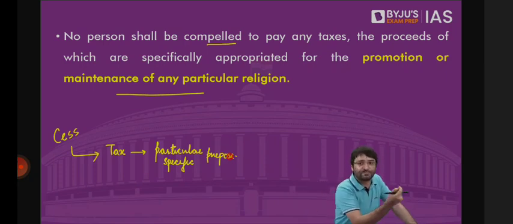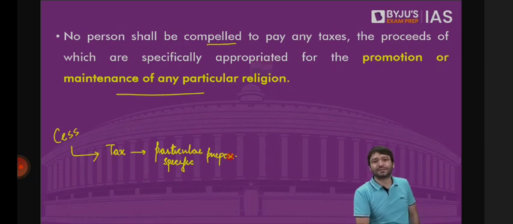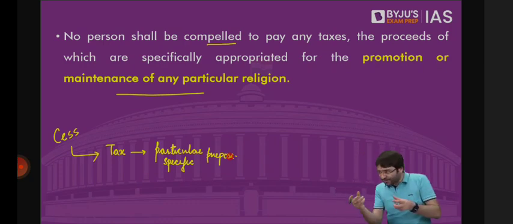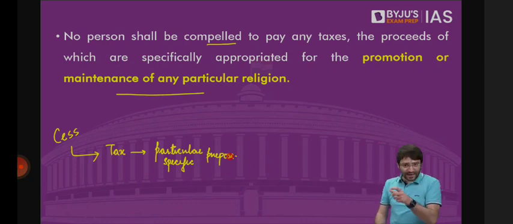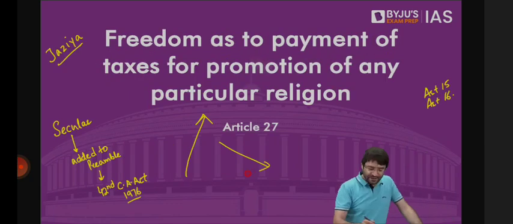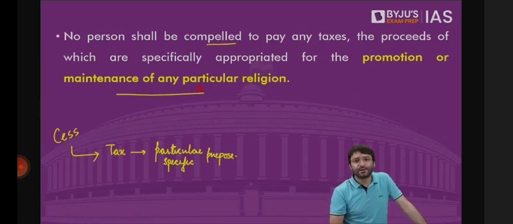Can tomorrow the state impose a cess such as a Ram Temple cess, which means whatever money is generated will be used for the construction of a mega Ram temple at Ayodhya? No, such a thing cannot happen. And this clearly underlines the secular identity of the Indian Constitution. Freedom as to payment of taxes for promotion of any particular religion. But the taxes that you and I pay go to ensure security of those who come for Kumbh Mela.